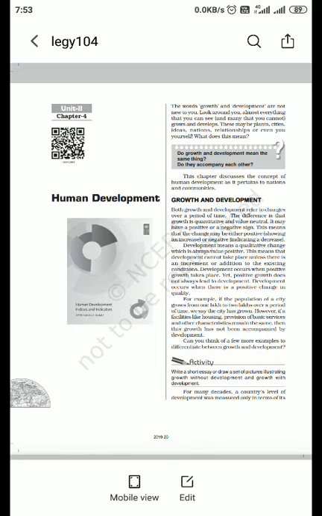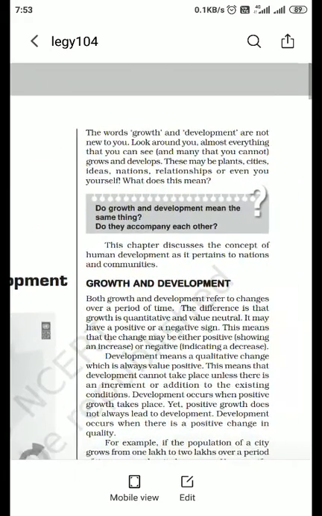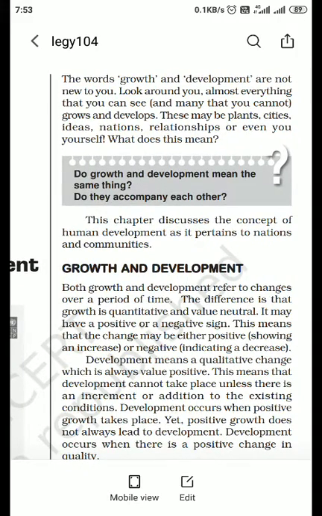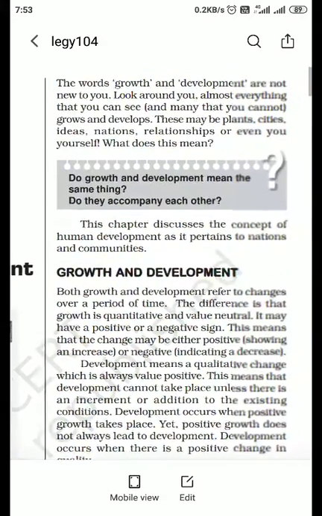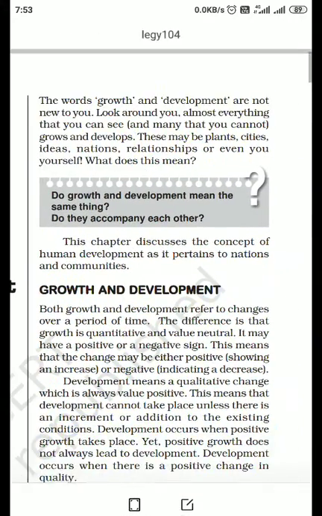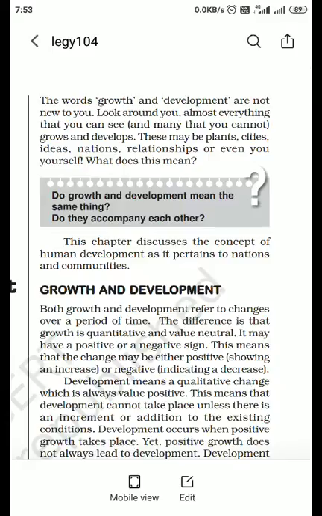Just see it. So here the chapter starts with growth and development. Actually, human development, then what kind of development? These two terms have a very similar kind of meaning, but not the same. The words growth and development are not new. I think few of you are from an economics background. So if we look all around us, what will we find?